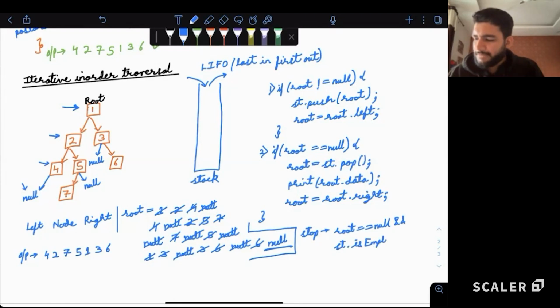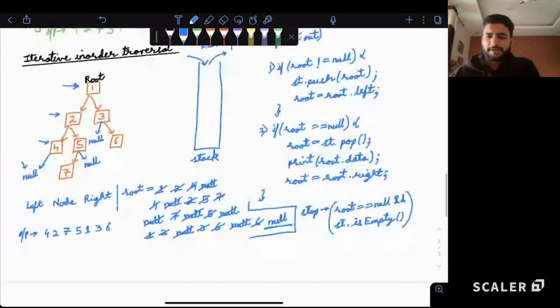Because if the stack is not empty, then we can place root to the top of the stack. Yes or no? If the stack is not empty, we can always find an element from the top of the stack and we are good. Yes. So is this clear how we do iterative in-order traversal?